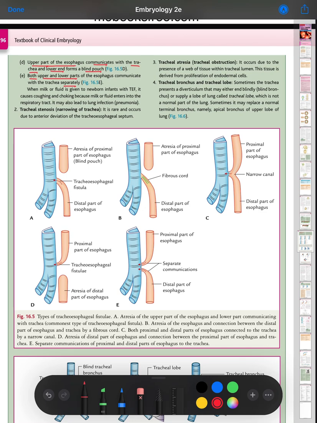When milk or fluid is given to a newborn with a tracheoesophageal fistula, it causes coughing and choking, because the milk or fluid enters the respiratory tract. It may also lead to lung infection, pneumonia.